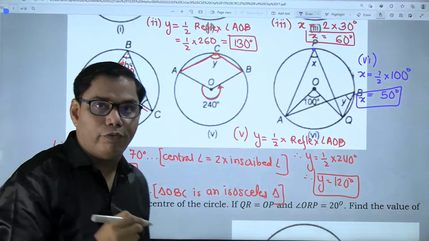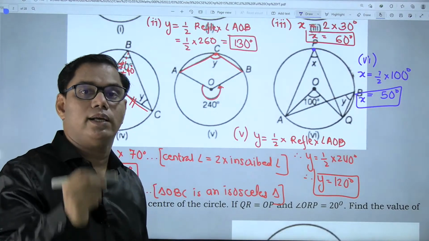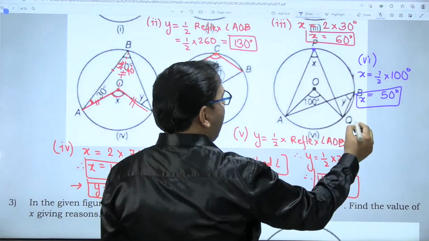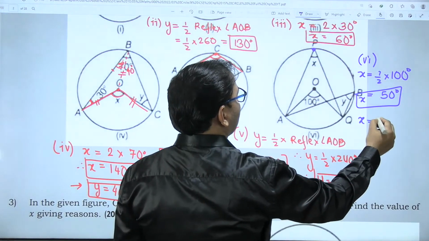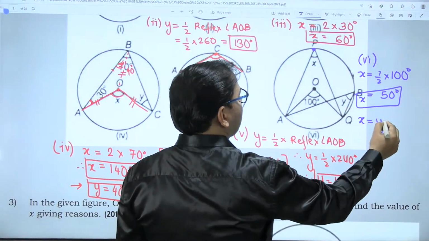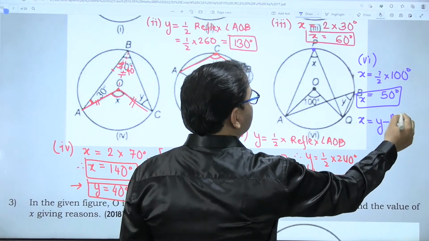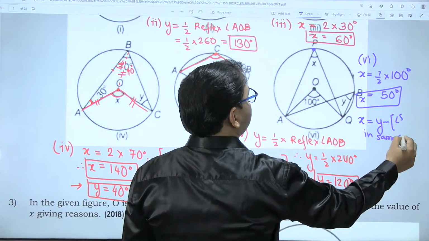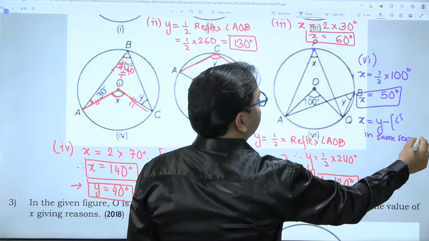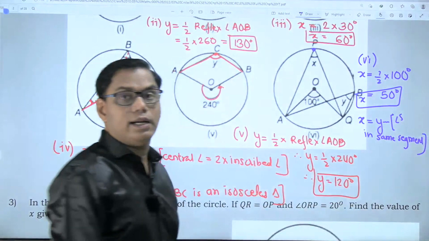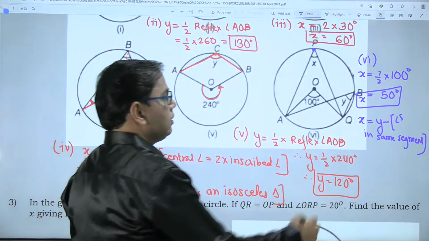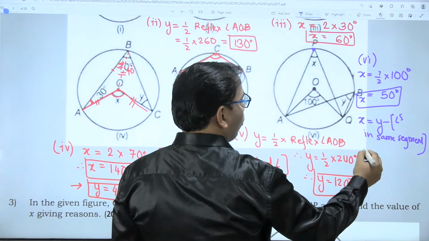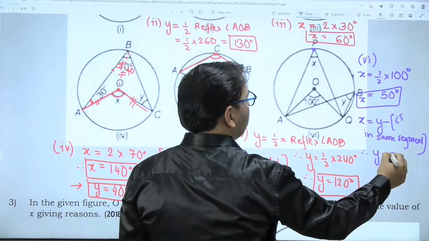Now what can you say about y? See here carefully. For the first time we are using theorem number 2, right? Angle x and angle y both are equal. Why both are equal? Because they are angles in the same segment. So x is equal to 50 degrees, and y is also equal to 50 degrees.